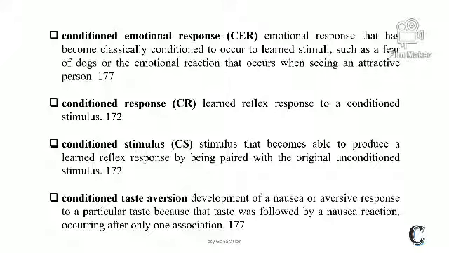Conditioned emotional response. See here, emotional responses that have become classically conditioned to occur to learned stimuli, such as fear of dogs or the emotional reaction that occurs when seeing an attractive person.